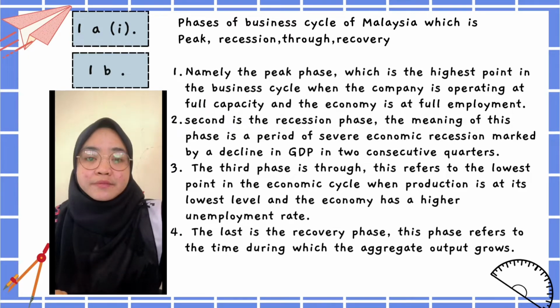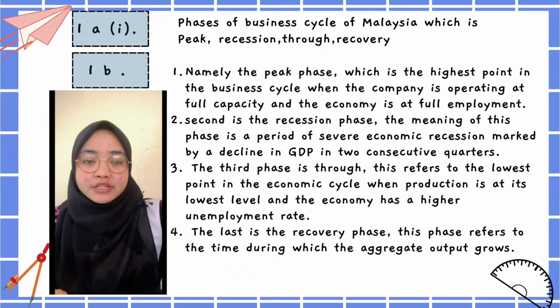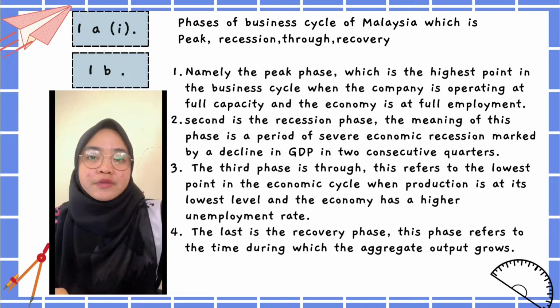Next is the recession phase. The meaning of this phase is a period of economic decline marked by a decrease in GDP in 2 consecutive quarters. The third phase is trough. This refers to the lowest point in the economic cycle when production is at its lowest level and the economy has the highest unemployment rate. The last is the recovery phase.